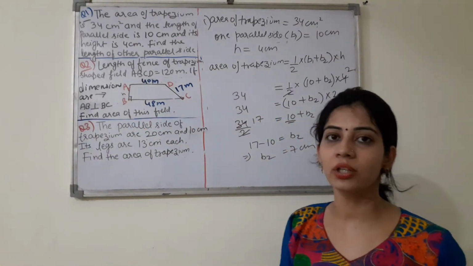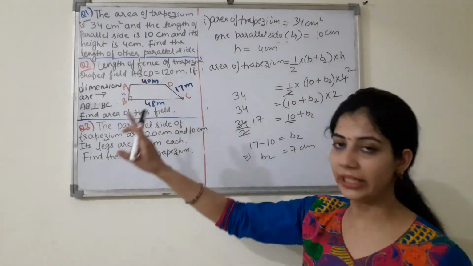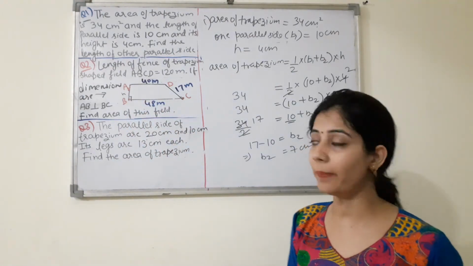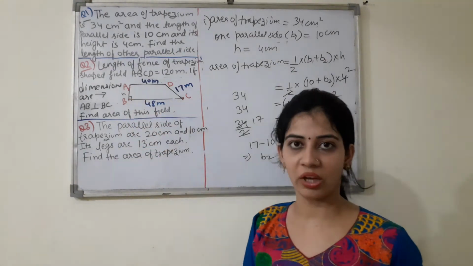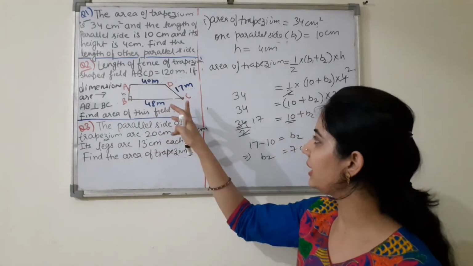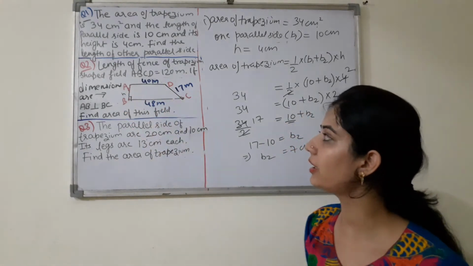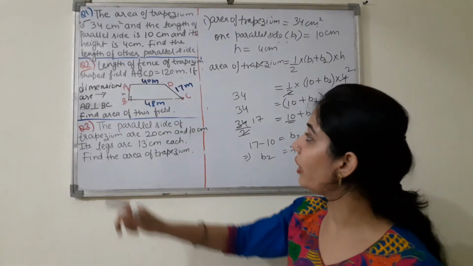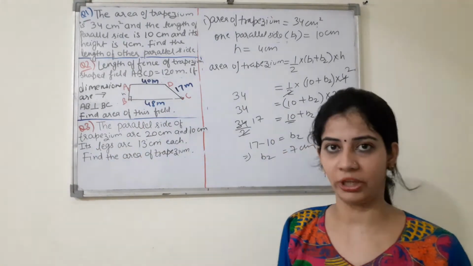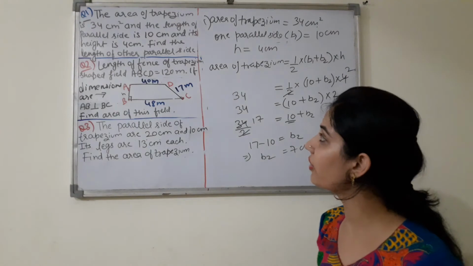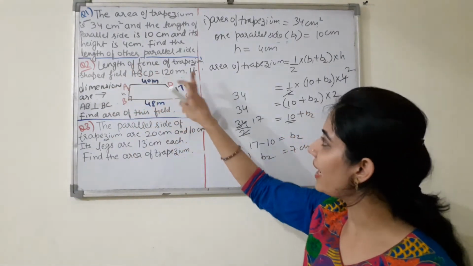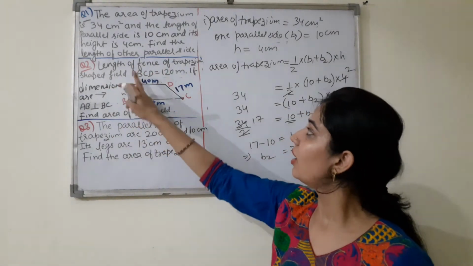In the second question, you have given that this is the field which is of trapezium shape, जिसके dimensions आपको given है that AD is equal to 40, DC 17 and 48 is of BC. You have to find the area of trapezium, right? और क्या information given है आपको? That length of fence of trapezium shape field is 120 meter.